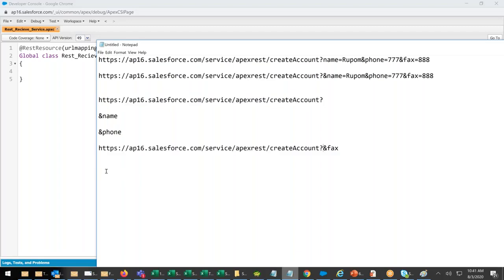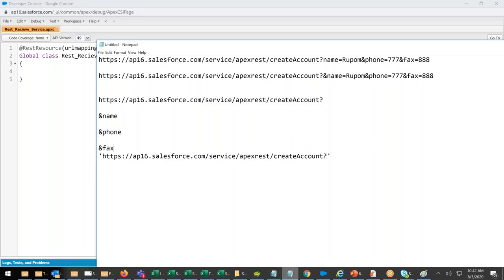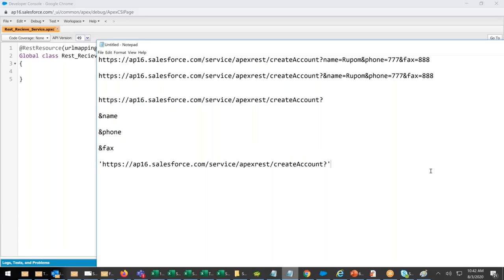How will the structure look? I will show them that this is how the URL has to look. Name, fax, right, name, and name equals to, you have to give the data, and phone equals to your data, and fax. This is the structure I will tell him.